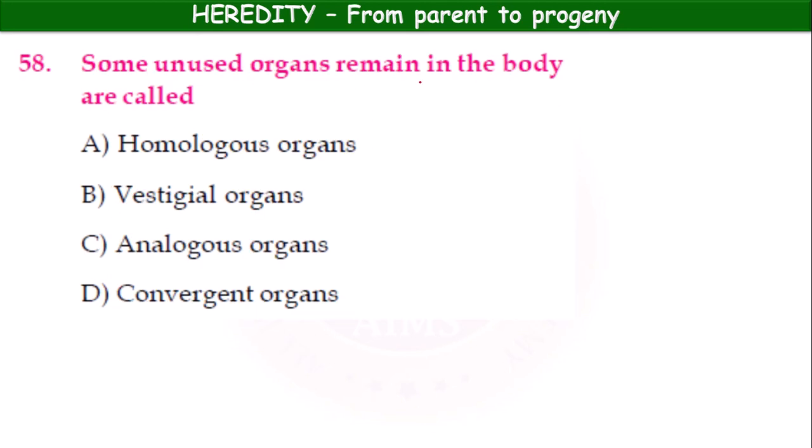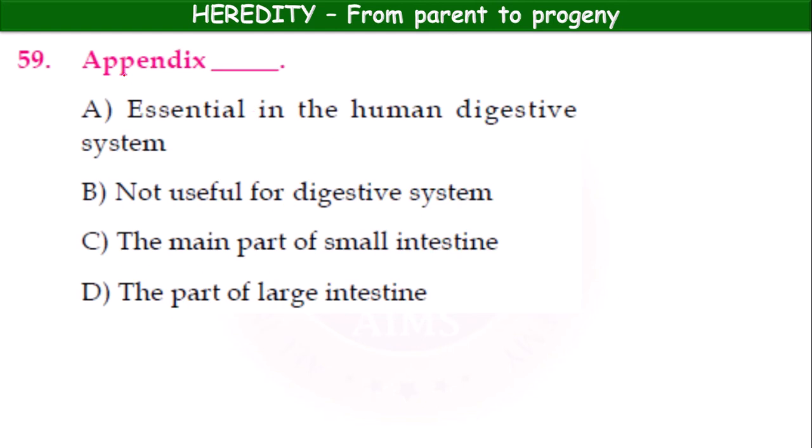Some unused organs remain in the body are called homologous organs, vestigial organs, analogous organs, convergent organs. Vestigial organs. Can you tell one example, children? Appendix is a vestigial organ, useless. Okay, 58B. Next, appendix, essential in the human digestive system, not useful for the digestive system, the main part of small intestine, the part of large intestine. Not useful. It's a vestigial organ. Option B.